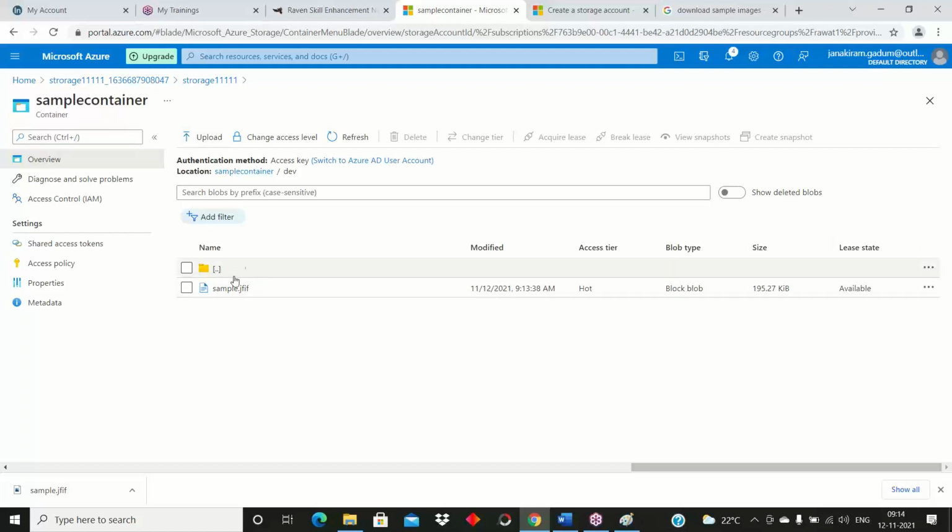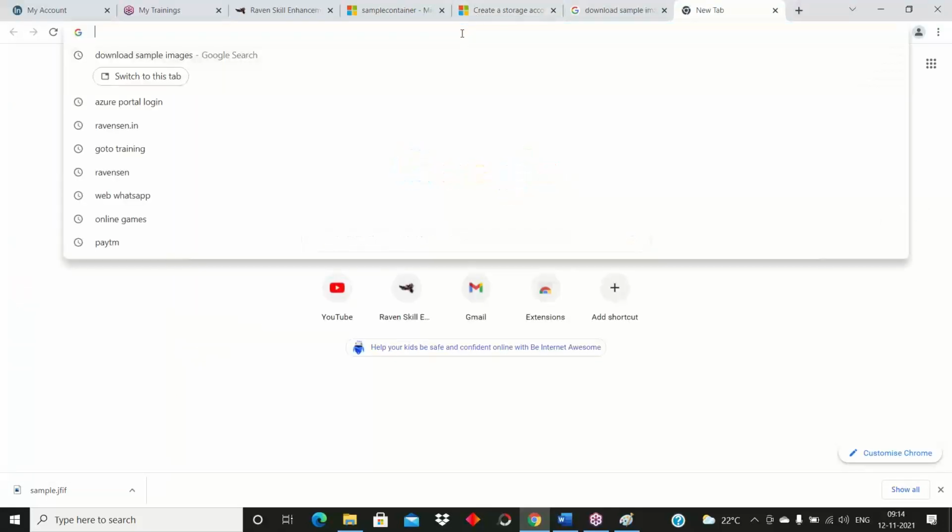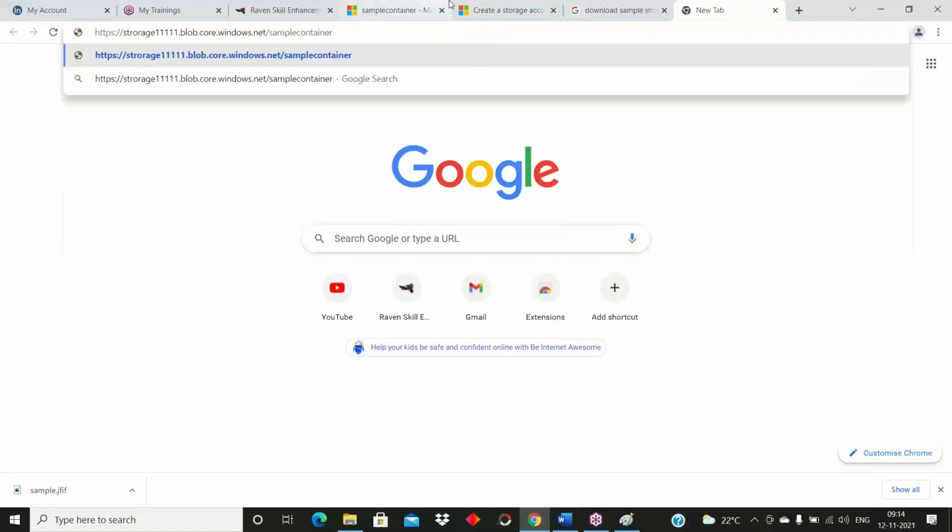So I'm going to the property here. I told you, right, the storage account will maintain one URL. Copy this URL. If I paste it here, can I open this service? So see, the storage account will maintain HTTP and HTTPS service. See, this is the URL. Storage 1111 is my storage account. That is a blob service.